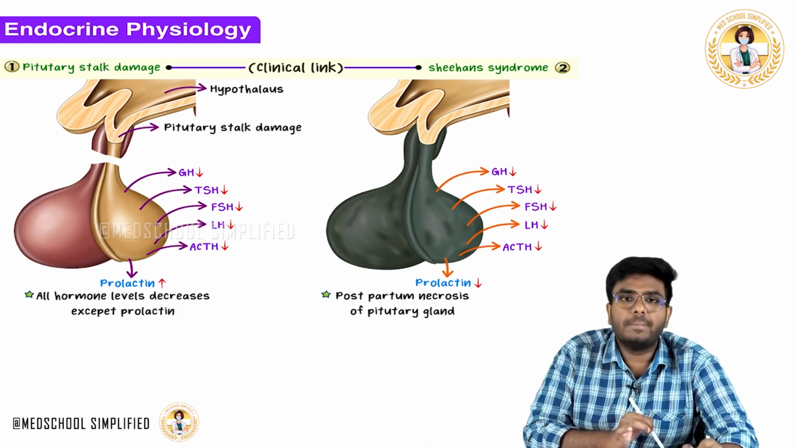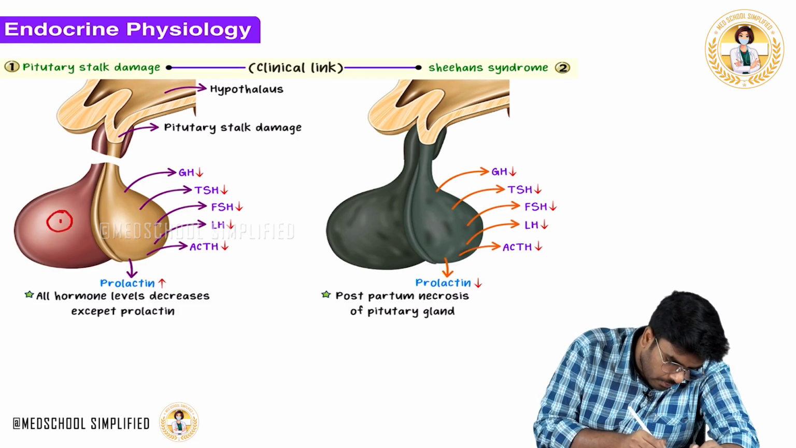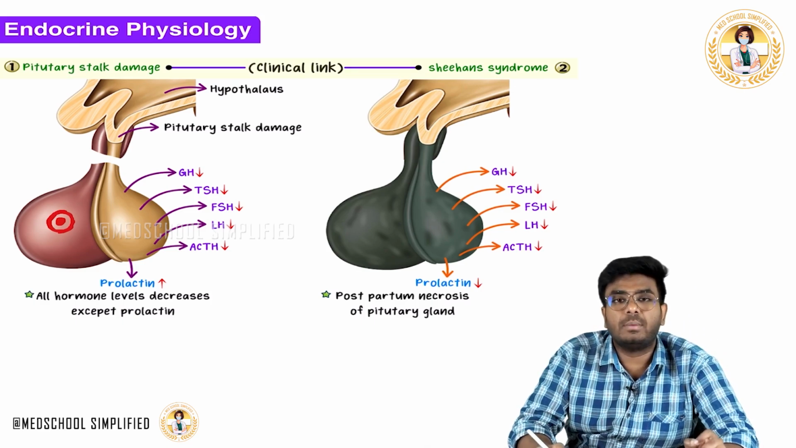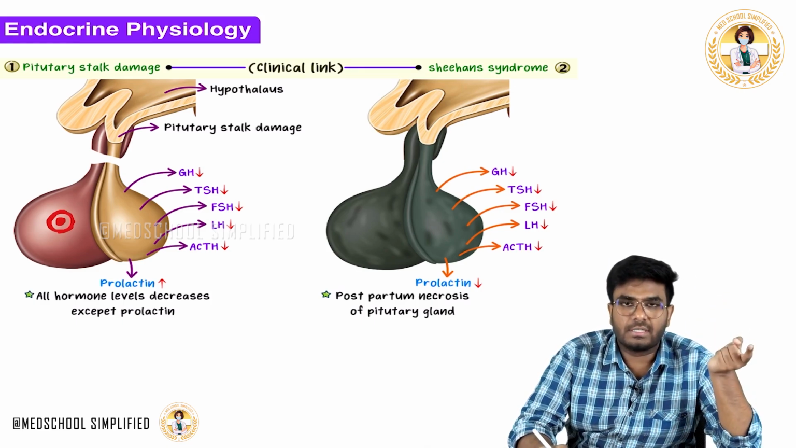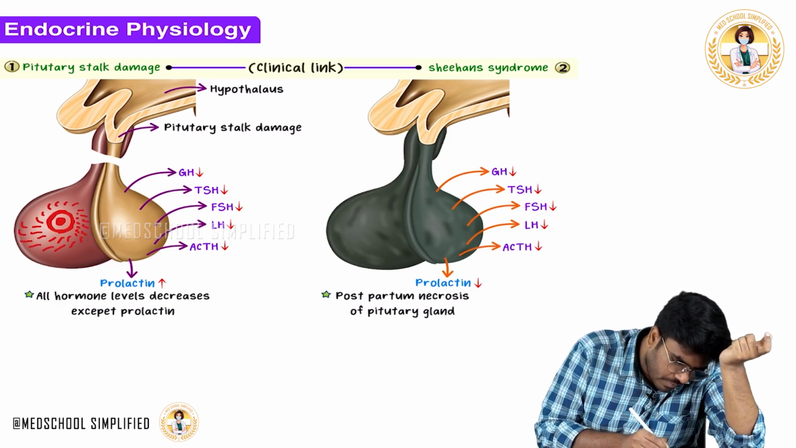Now what happened to the lactotropes? The lactotropes which were inhibited till now, these lactotropes which were inhibited so far, are now activated. Why? Because there is no inhibition from the higher centers, no prolactin inhibitory hormone, no dopamine. Now these cells start to produce prolactin.